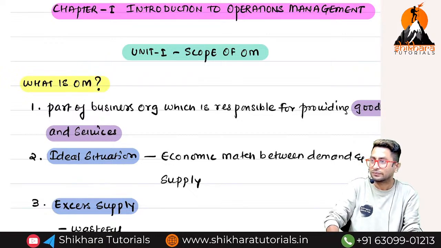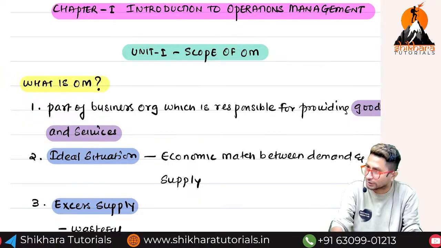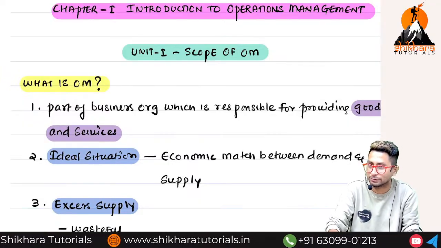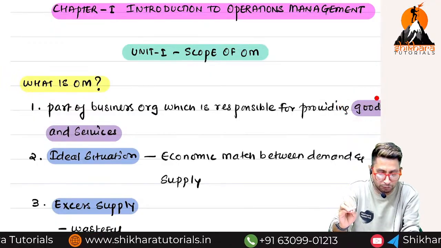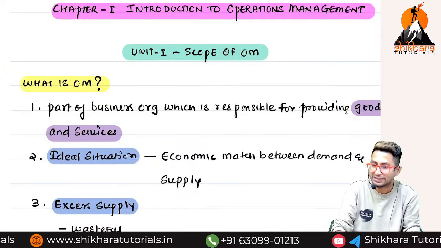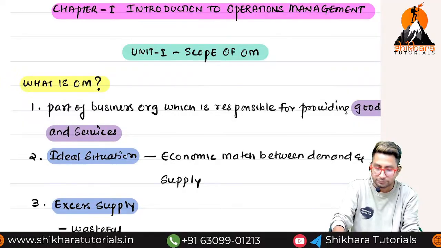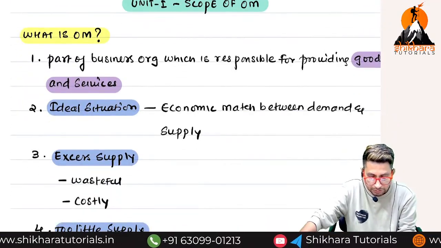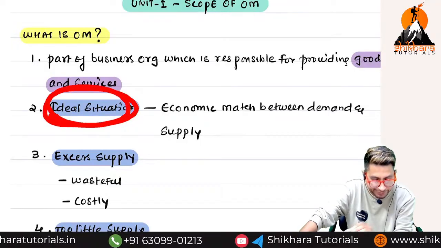Yes. You buy a car from Tata, or you buy a bike from Bajaj, you buy a mobile phone from Apple or Samsung. They are providing what? Goods. So any business which is involved in providing goods or services or both can apply the concepts of what? Operations management.